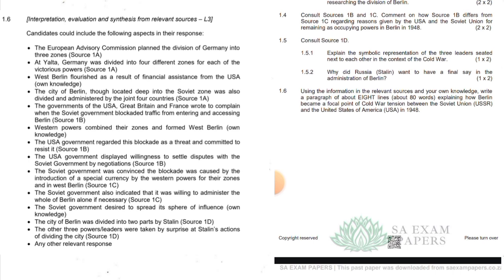The governments of USA, Great Britain, and France wrote to complain when the Soviet government blockaded traffic from entering and accessing Berlin. Western powers combined their zones and formed West Berlin. The USA government regarded this blockade as a threat and committed to resist it. The USA government displayed willingness to settle disputes with the Soviet government by negotiations.